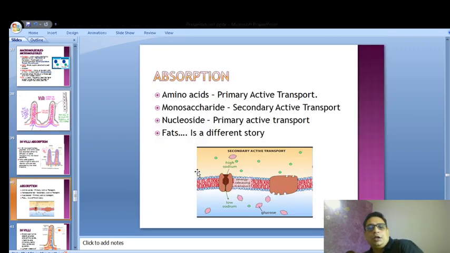Now the absorption. So amino acids are absorbed by primary active transport. Now I told you, remember the last day when we were covering these topics, what is primary active transport and what is secondary active transport. So primary active transport, if you know the answer, you can share with me. What is required for primary active transport? The picture I'll not zoom right now. I'll zoom when it is needed. You answer me whatever I'm asking right now, so that we are in touch with each other in a proper way. So what is a primary active transport? What is required? What is the raw material for that?